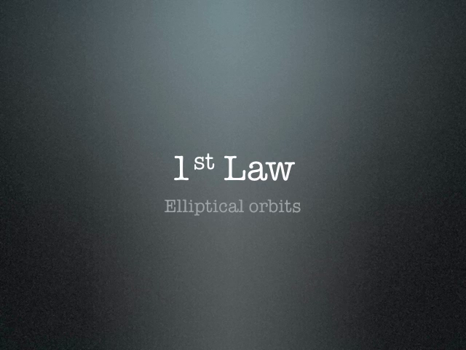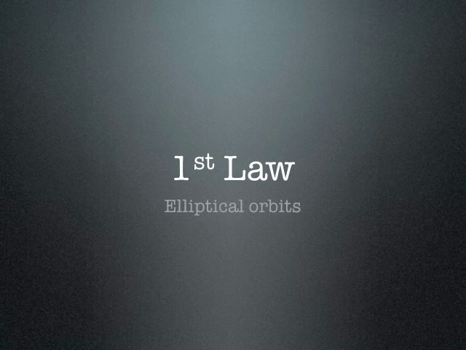The long axis of the ellipse is the major axis. The smallest axis of the ellipse is the minor axis. The semi-major axis is the half of the major axis. We use the letter A as a common symbol to represent the semi-major axis.